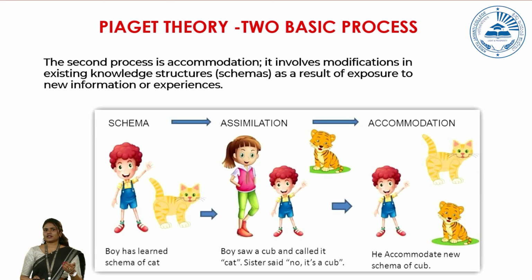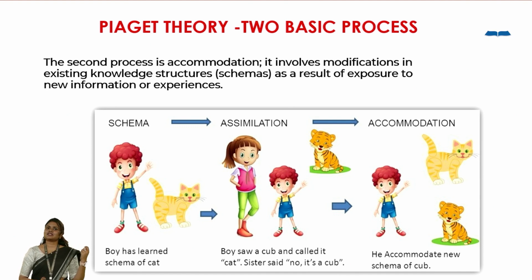Now let us check this example. Here, the schema is that the boy has learned that there is an animal which is a cat. He can see the features of the cat. There is a tail, there are 4 legs, 2 eyes. Whatever physical features he is able to see in the cat, he is now creating a schema that it is a cat. Now the next time when he sees a cub, which is similar to a cat, he calls the cub also a cat. So he is adding that particular information, which is assimilation.